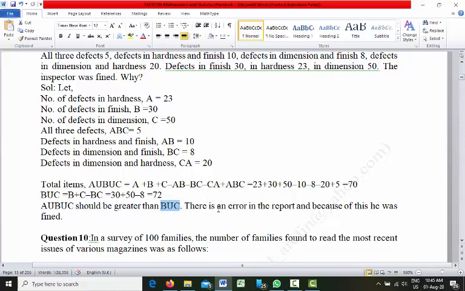Here we see the opposite. Total area occupied by three circles is 70, where the total area occupied by two circles is 72. So that means some error is there.